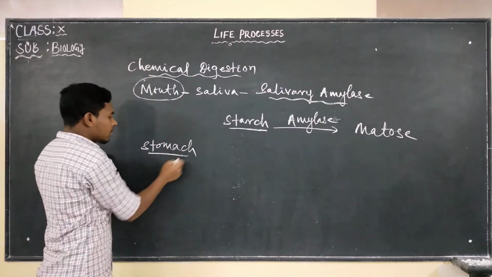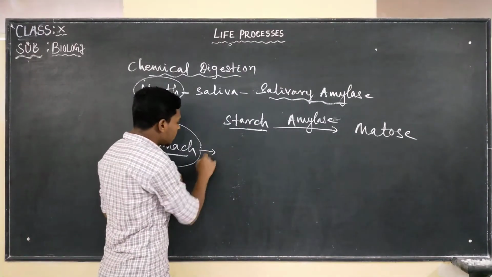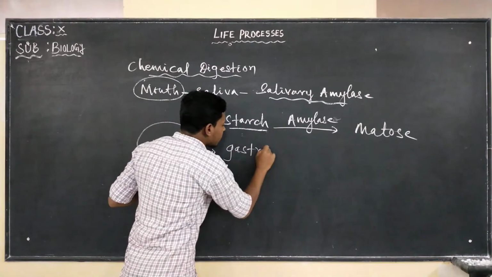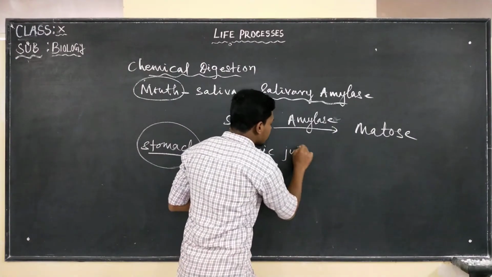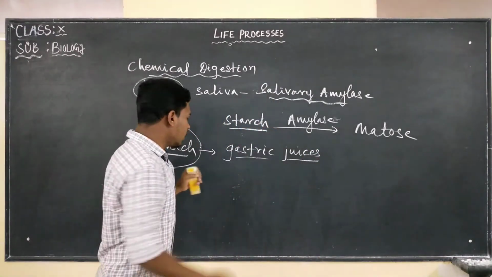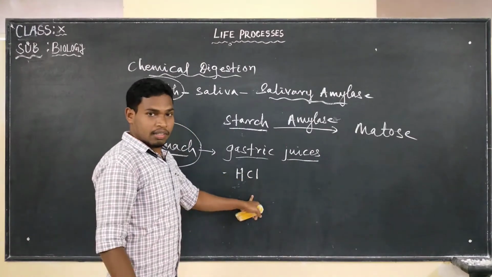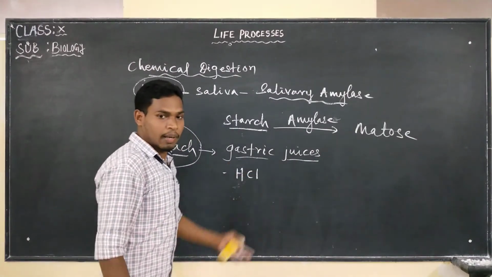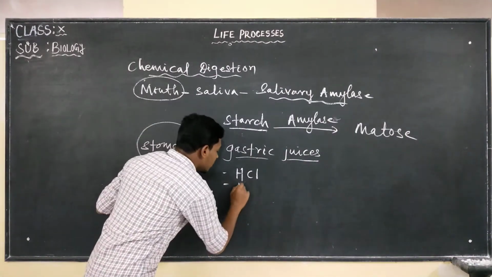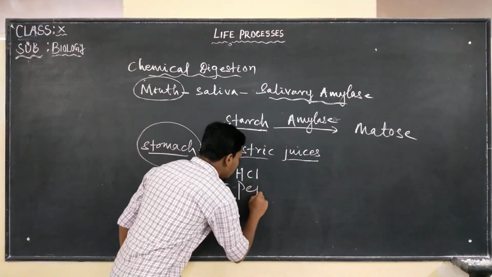The stomach is a part of the alimentary canal, and it is going to release gastric juice. In these gastric juices we have what? HCl, hydrochloric acid, the first digestive juice, and the next one is the inactive protein digesting enzyme known as pepsinogen.